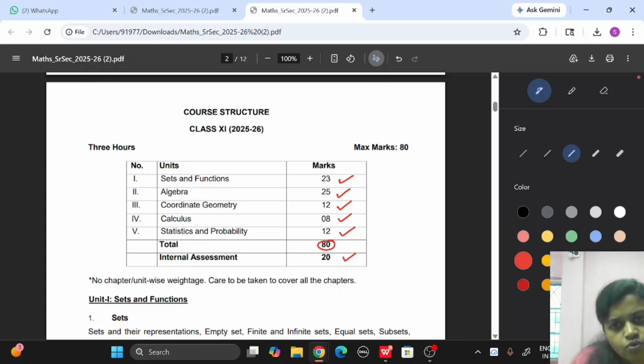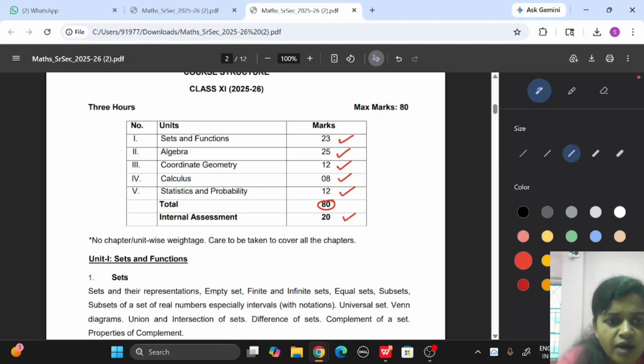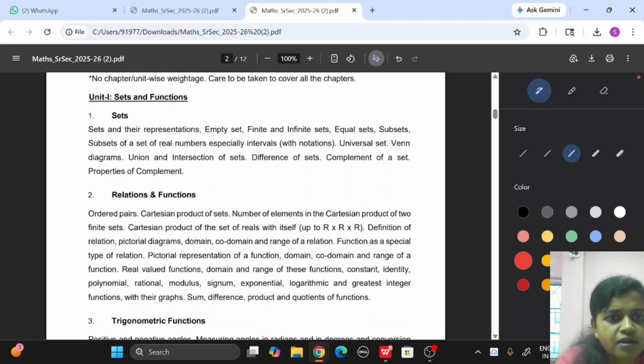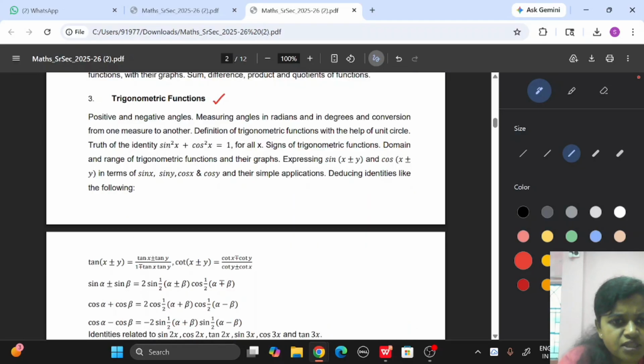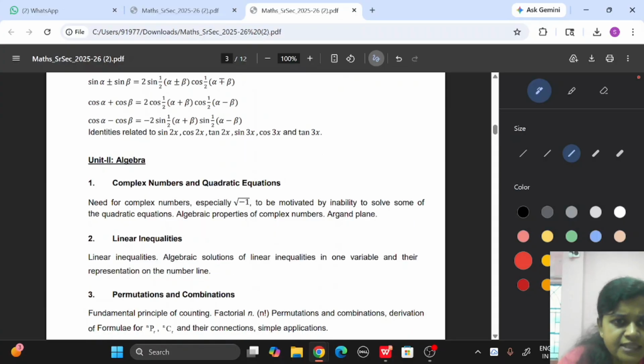This is only based on units. You can see for sets and functions it is 23 marks, and algebra 25 marks. These two topics are very important, and another is coordinate geometry. So let us discuss. In unit 1, what topics are given? In unit 1, sets and functions: chapter 1, sets, chapter 2, relations and functions, and trigonometric functions.